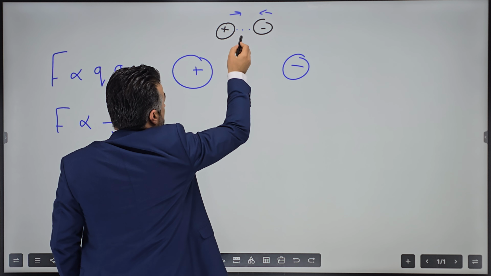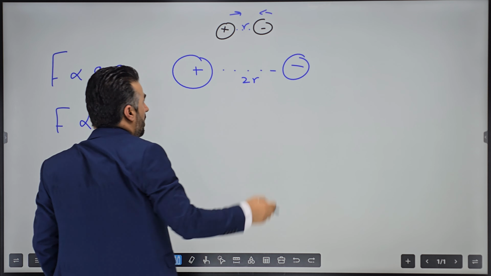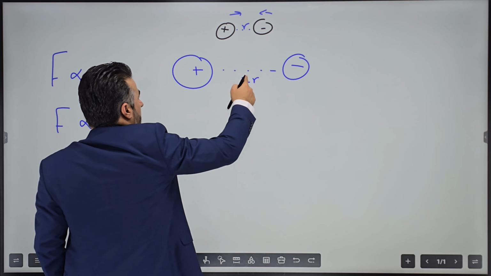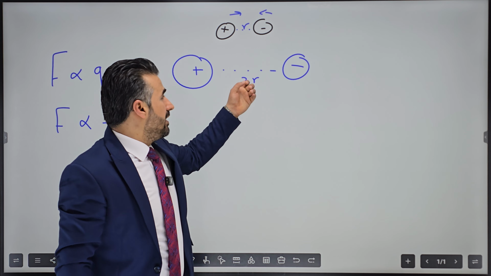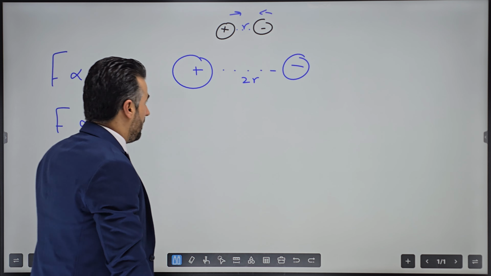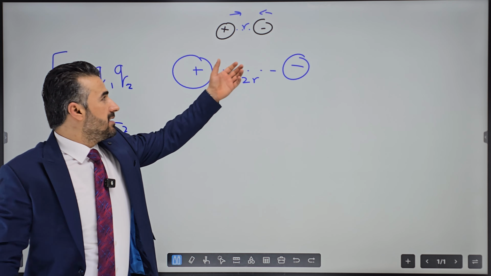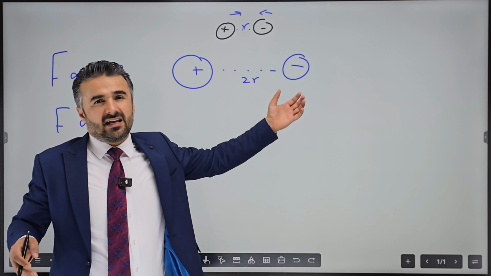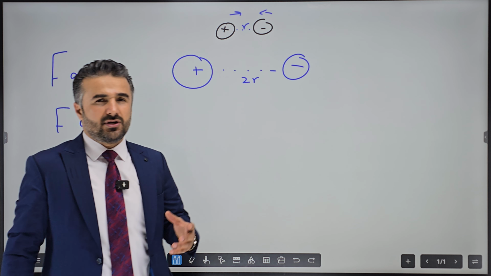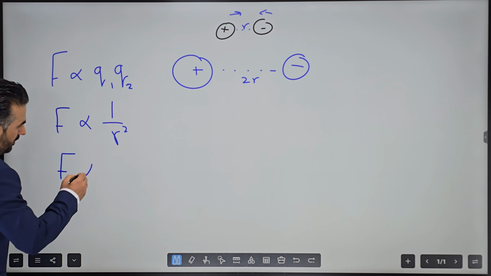If we increase the distance between the two, so the distance was 2r, where it was r before, the distance became 2r, meaning double. You can see that the two charges are separated further, so the force decreases. But how much exactly will it reduce? We write the equation.